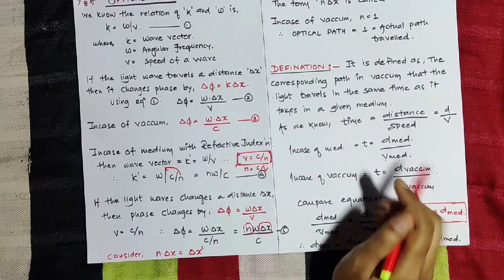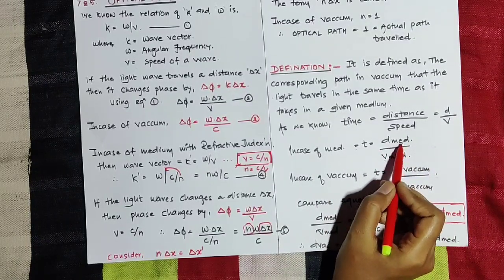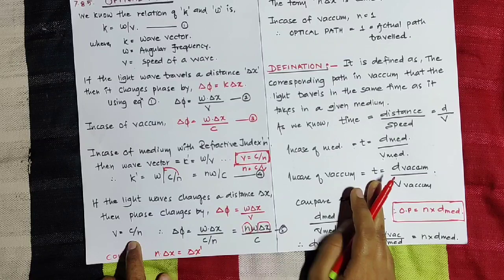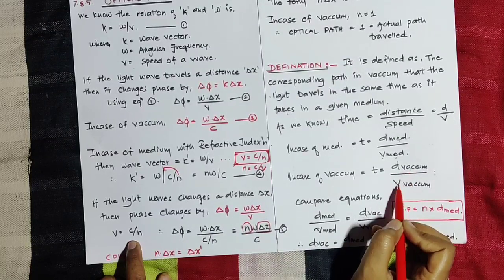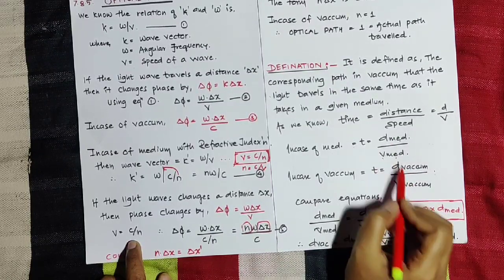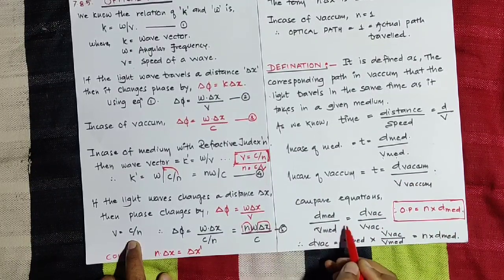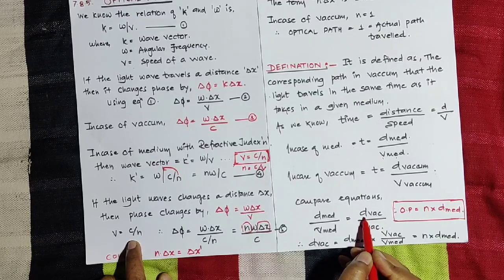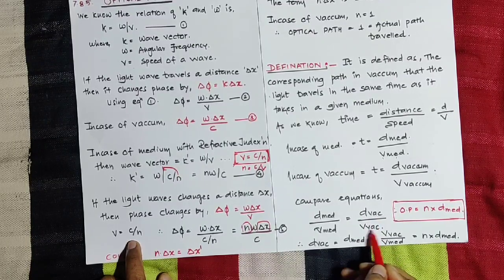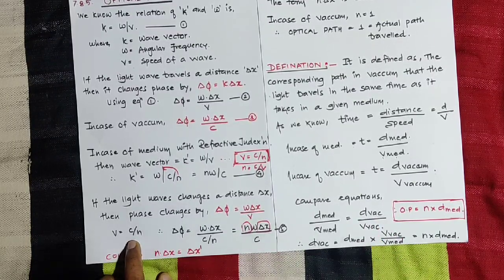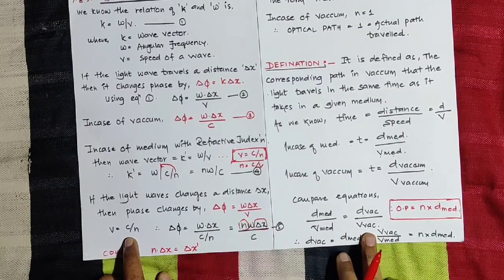We are not changing the form, we just wrote the suffix for the medium. And in case of vacuum, time is equal to d suffix vacuum upon v suffix vacuum. Compare these two equations. So d medium upon v medium is equal to d vacuum upon v vacuum, the distance and speed when light travels in vacuum.